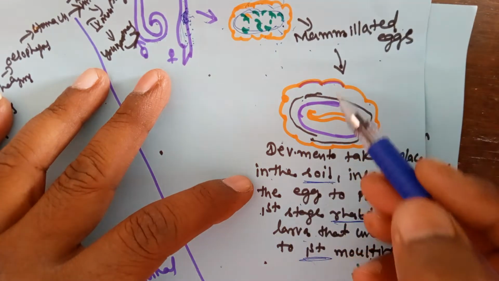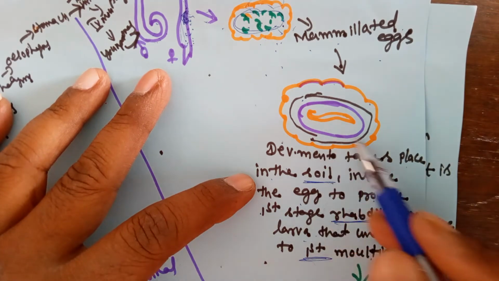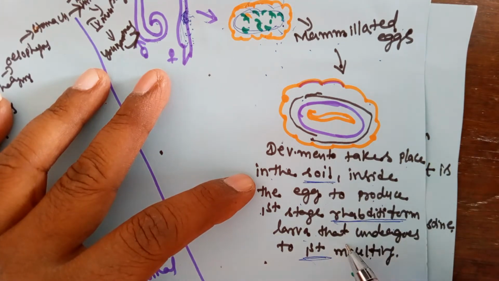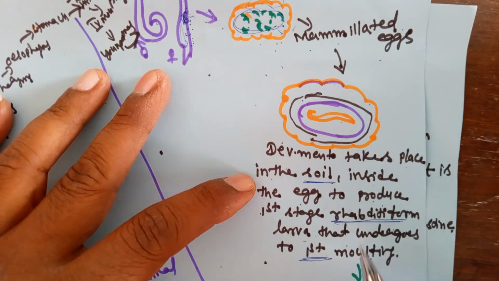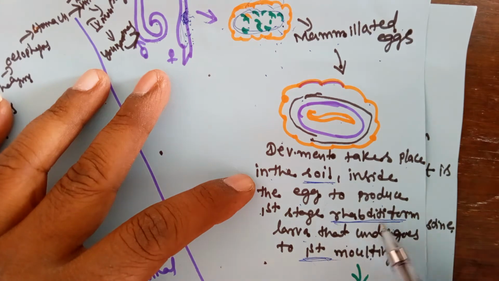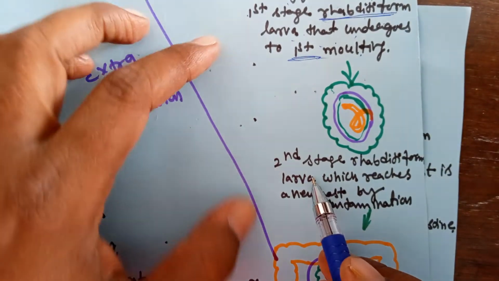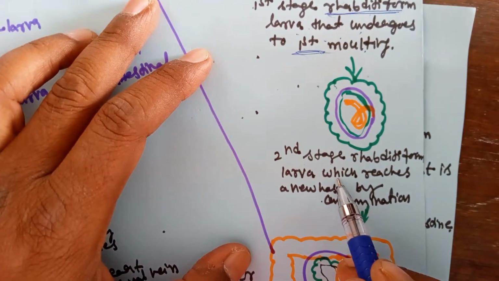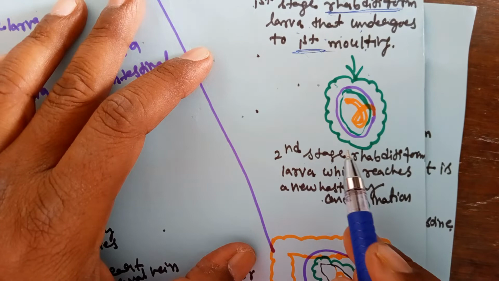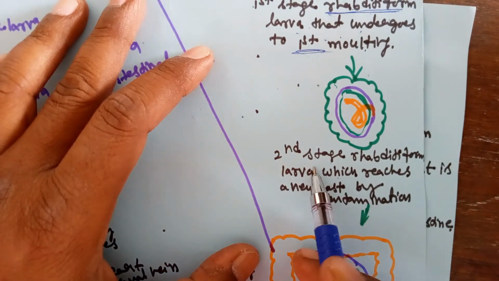Mammillated egg development takes place inside the soil. In that soil, one larva forms, the rhabditiform larva. The rhabditiform larva undergoes the first molting. When the first molting occurs, the second stage larva is formed. The second stage rhabditiform larva has no further development here.